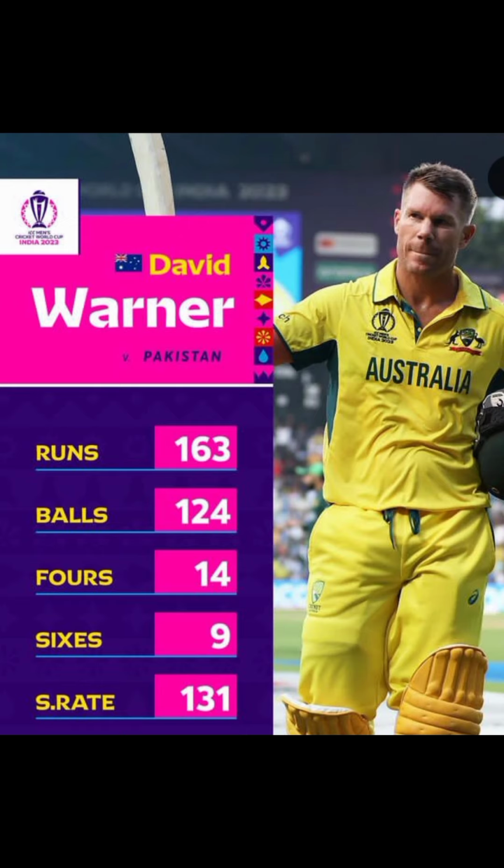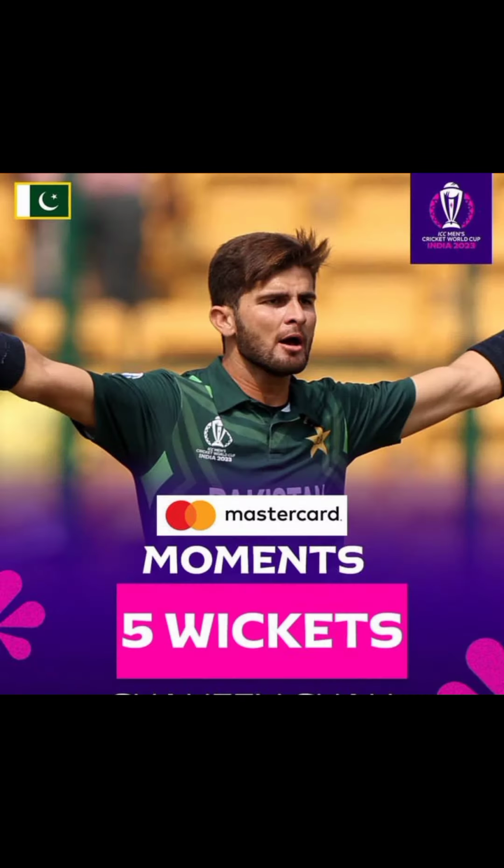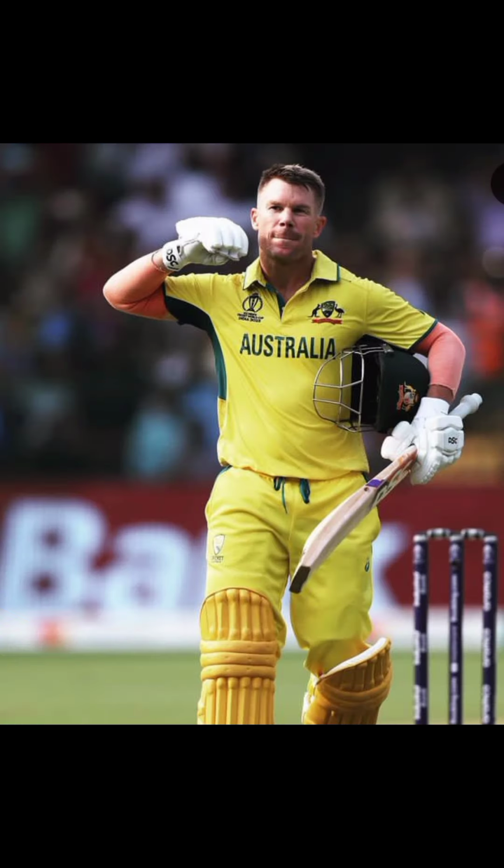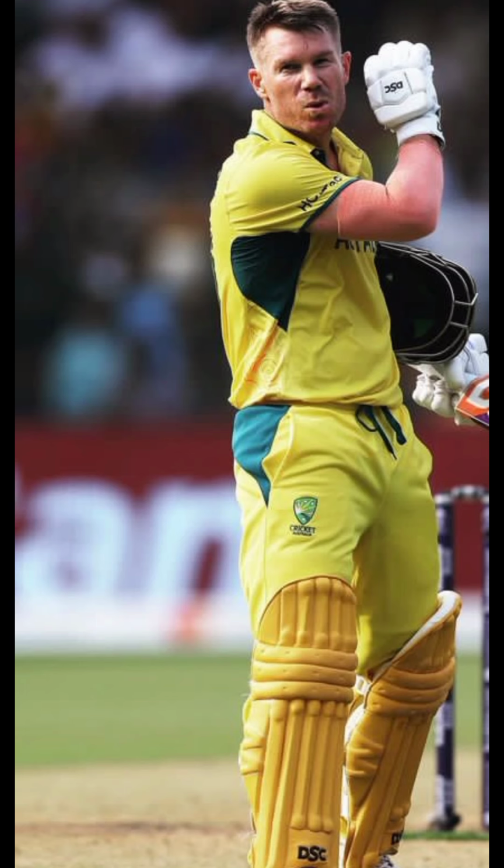Usama Mir scored 0 on 3 balls. Shaheen Shafiqi scored 10 on 18 balls. M. Starc took 1 wicket and J. Hazelwood took 1 wicket and P. Cummins took 2 wickets. Adam Zampa took 4 wickets.